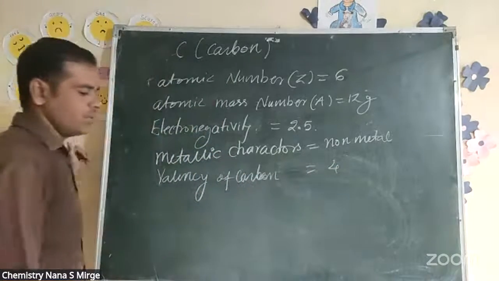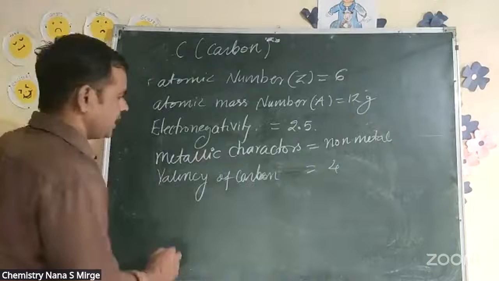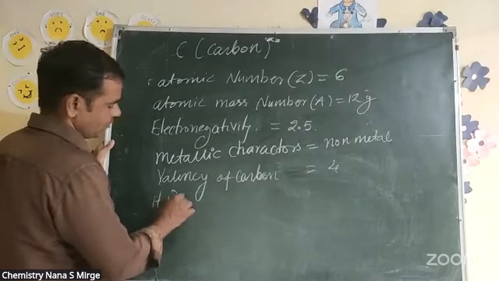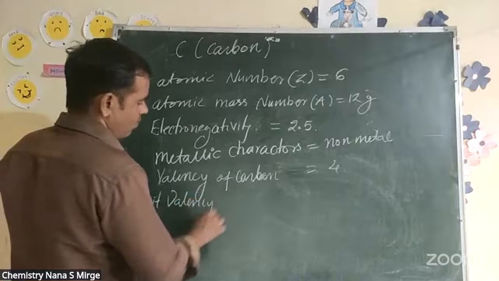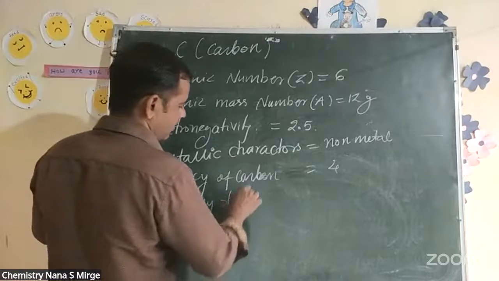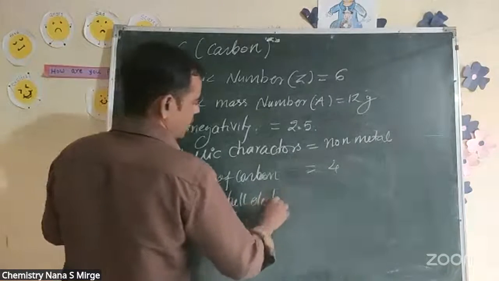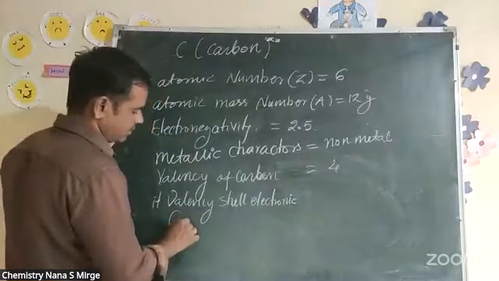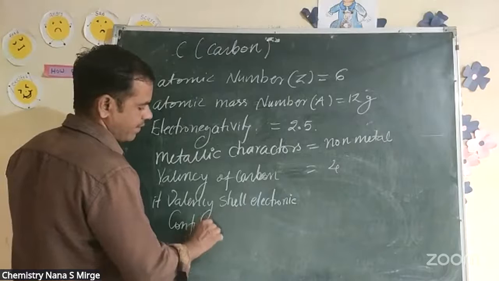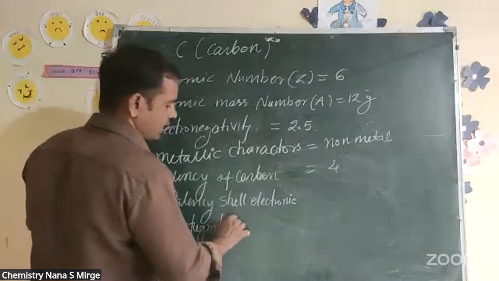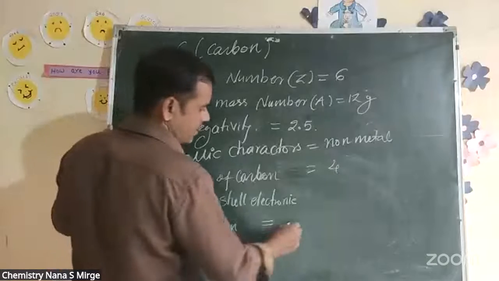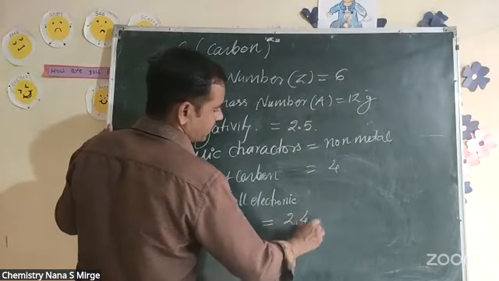It has 4 valence electrons. Its valence shell electronic configuration is 2 and 4.